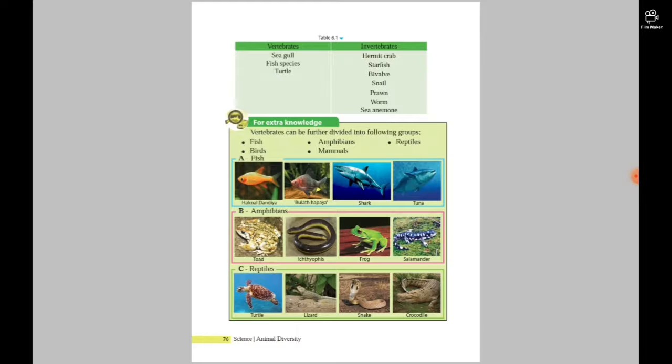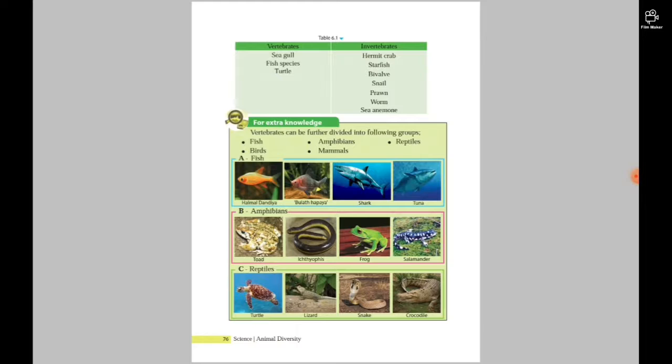Vertebrates can be further divided into the following groups. First, fish: for example halmaldandia, bulathapaya, shark, tuna. I think you have observed them.